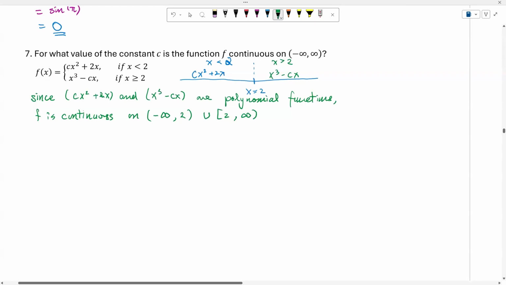Now what we need to do is show that at x equal to 2, if the function is continuous at x equal to 2, then the function is continuous on the interval negative infinity to infinity.